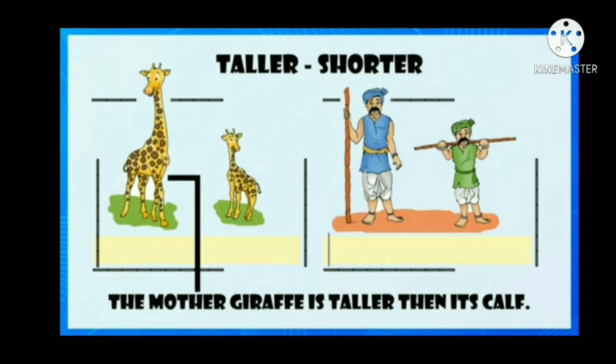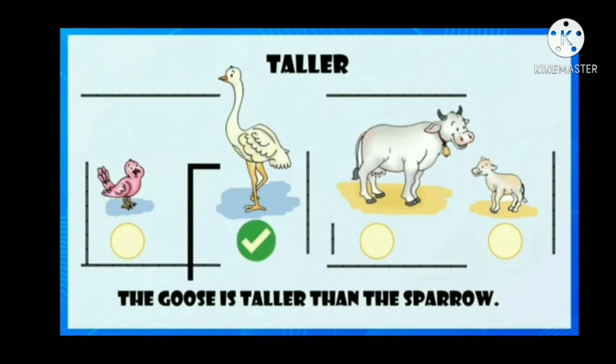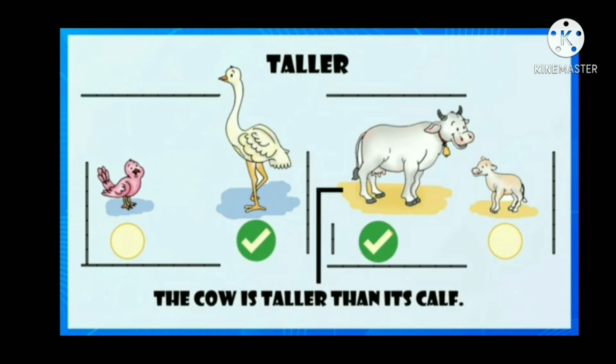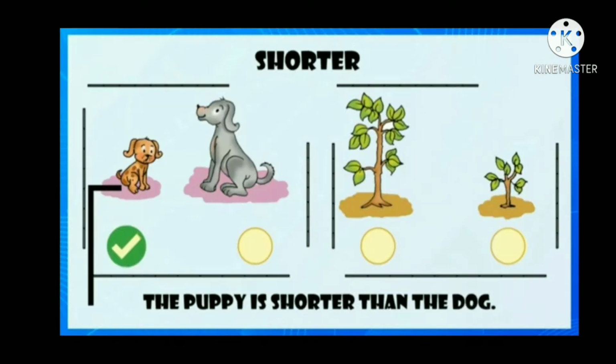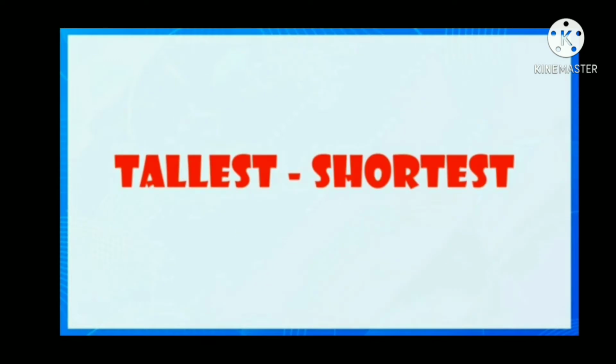The mother giraffe is taller than its calf. Man in green shirt is shorter. The goose is taller than the sparrow. The cow is taller than its calf. The puppy is shorter than the dog. The sapling is shorter than the plant. Now we'll go for tallest and shortest.